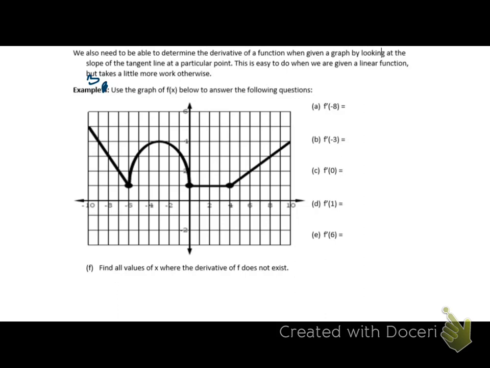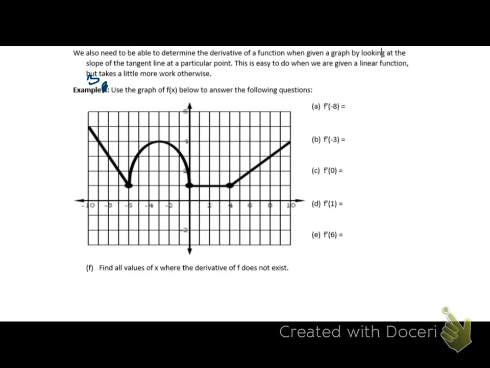Now, by looking at a graph, we need to be able to determine if it's differentiable and what the derivative is. And with linear functions, it's actually very easy. Okay, so we're just going to focus on that for now. When we get to more complicated functions, I'll have shown you some shortcuts to be able to do this. Okay, for now, we're just going to look at the slope of the tangent line. Now remember, tangent lines, if it's linear, are the line itself. You've seen that. Which means that in order to find the slope of the tangent line, if it's a linear function, you're really just finding the slope of that line.